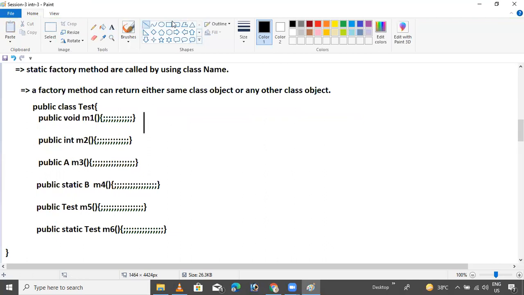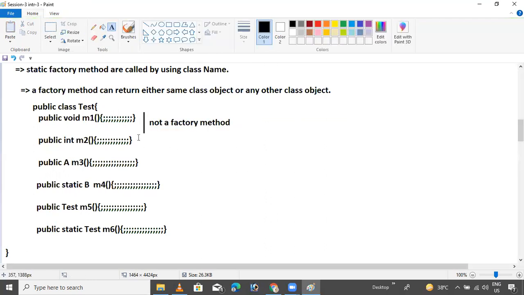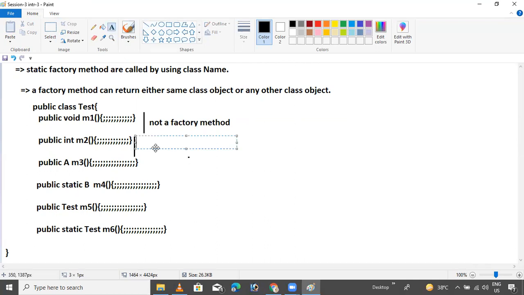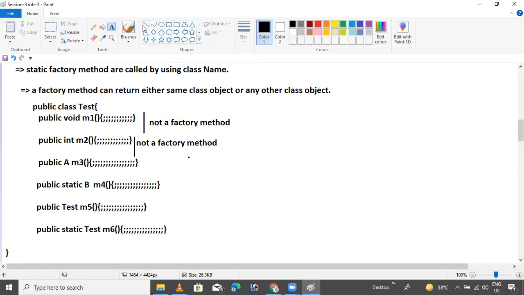This one is normal. This is not a factory method. Okay, this is not a factory method. This is also not a factory method. This is also not a factory method.